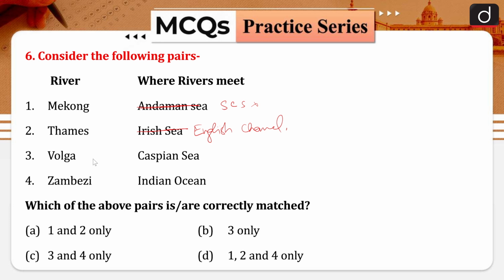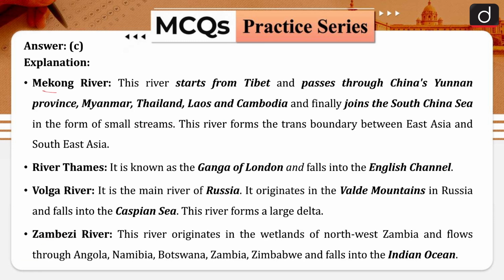Then Volga goes to Caspian Sea, that is correct, and Zambezi goes to Indian Ocean, that is also correct. So you can say option 3 and 4, option C would be your right answer. Okay. When we are talking about Mekong, it starts from Tibet and passes through China's Yunnan province, Myanmar, Thailand, Laos, Cambodia, and then joins the South China Sea in the form of small streams.